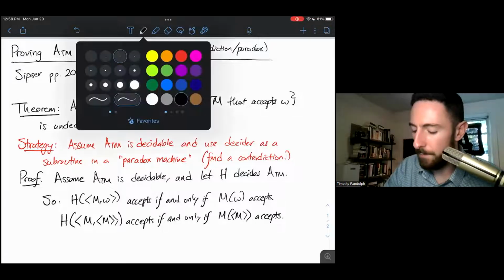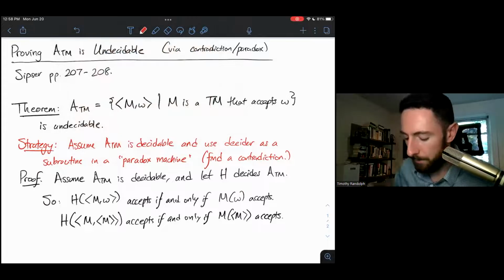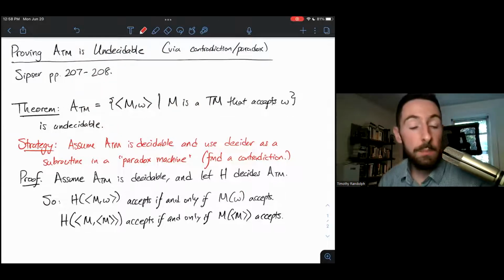So what have I done here? Well, we've assumed some encoding that lets me write down a Turing machine as a string on the input alphabet of H, right? H takes in M and W. It lets me interpret some encoded Turing machine. That encoded Turing machine is just a string in the alphabet that H can recognize.